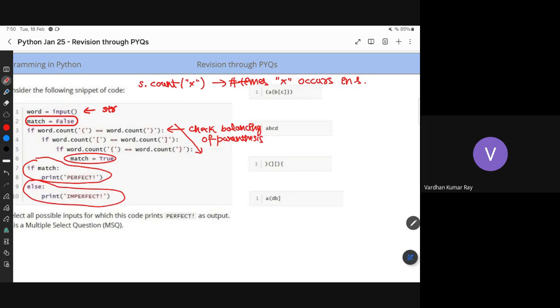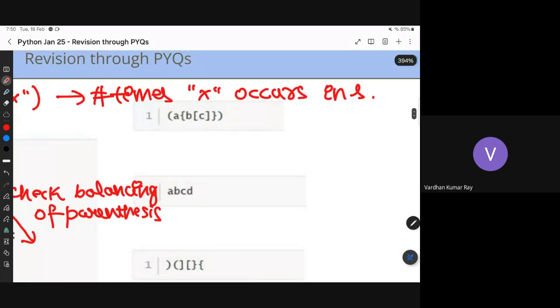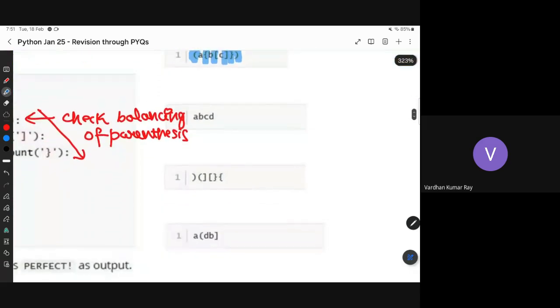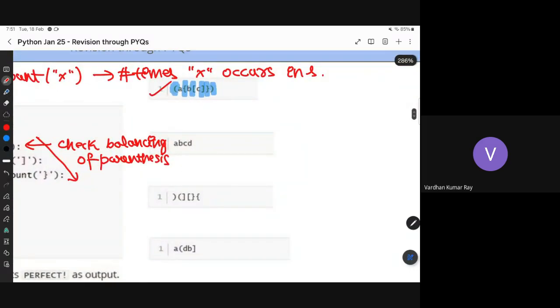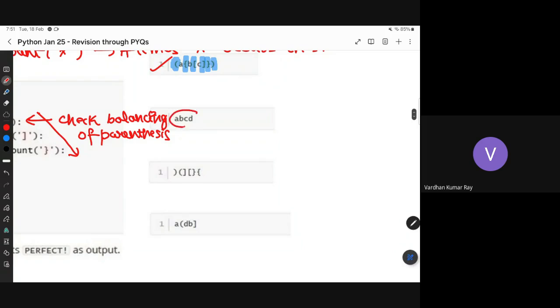So here in the first option, you have already got the intuition of the code. You just need to see if the brackets are balanced or not. This bracket is balanced. This is also balanced. So everything is balanced, so option A is correct. Similarly, option B, is it balanced? Yes, it is balanced because everything is zero. This is also balanced. Similarly, this is also balanced, right?